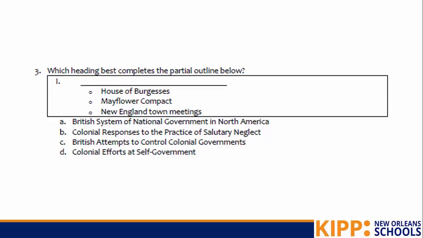And let's review. This question says, which heading best completes the partial outline below? And so I see that there's a title line here and they want us to pick the title. What's below the title is House of Burgesses, the Mayflower Compact, and New England Town Meetings. Now, we learned a lot about these things yesterday, and so before I even look at the answer choices, I'm going to be thinking about what I already know about the House of Burgesses, the Mayflower Compact, and what I think I know about the New England Town Meetings.